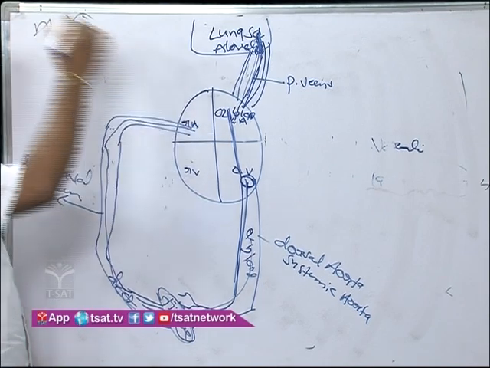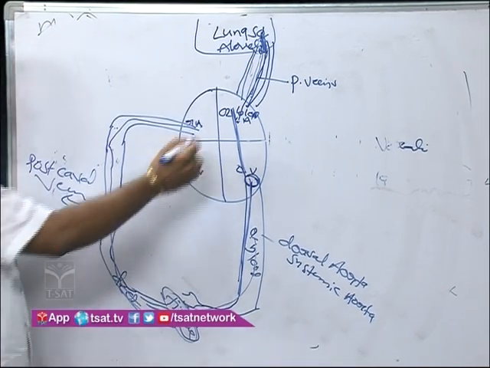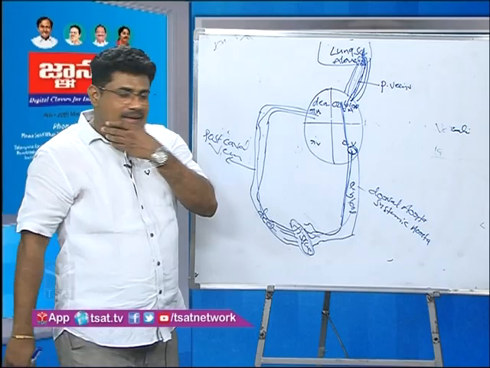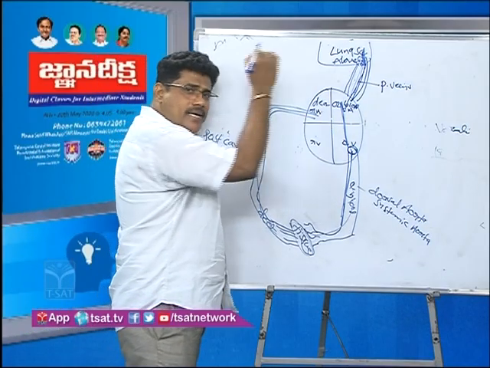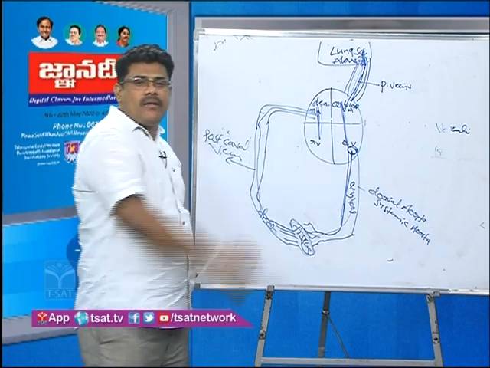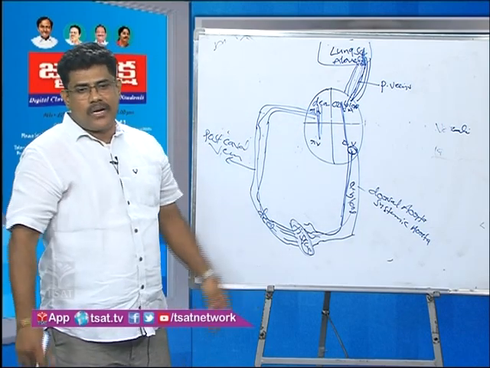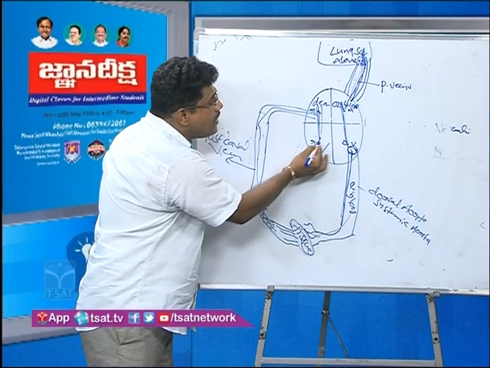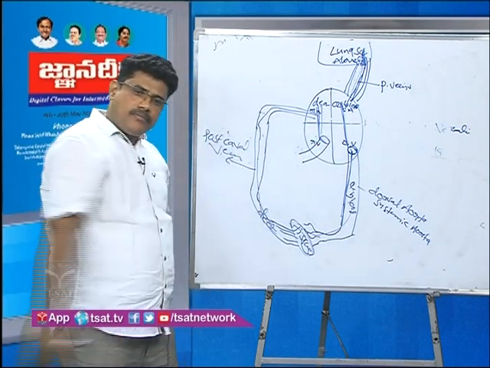From the post-caval vein to the right atrium. In the right atrium, deoxygenated blood is present. The deoxygenated blood enters the right atrium, then the right ventricle. From the right ventricle, you see the pulmonary aorta arises.